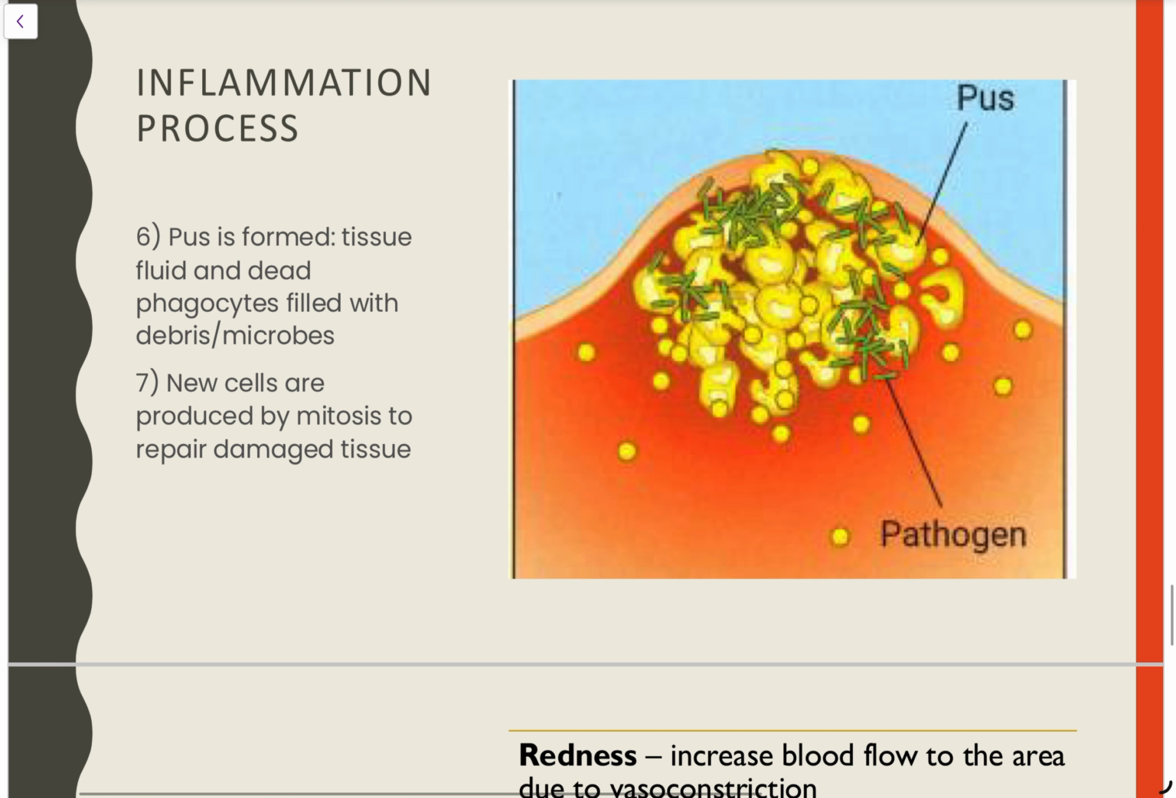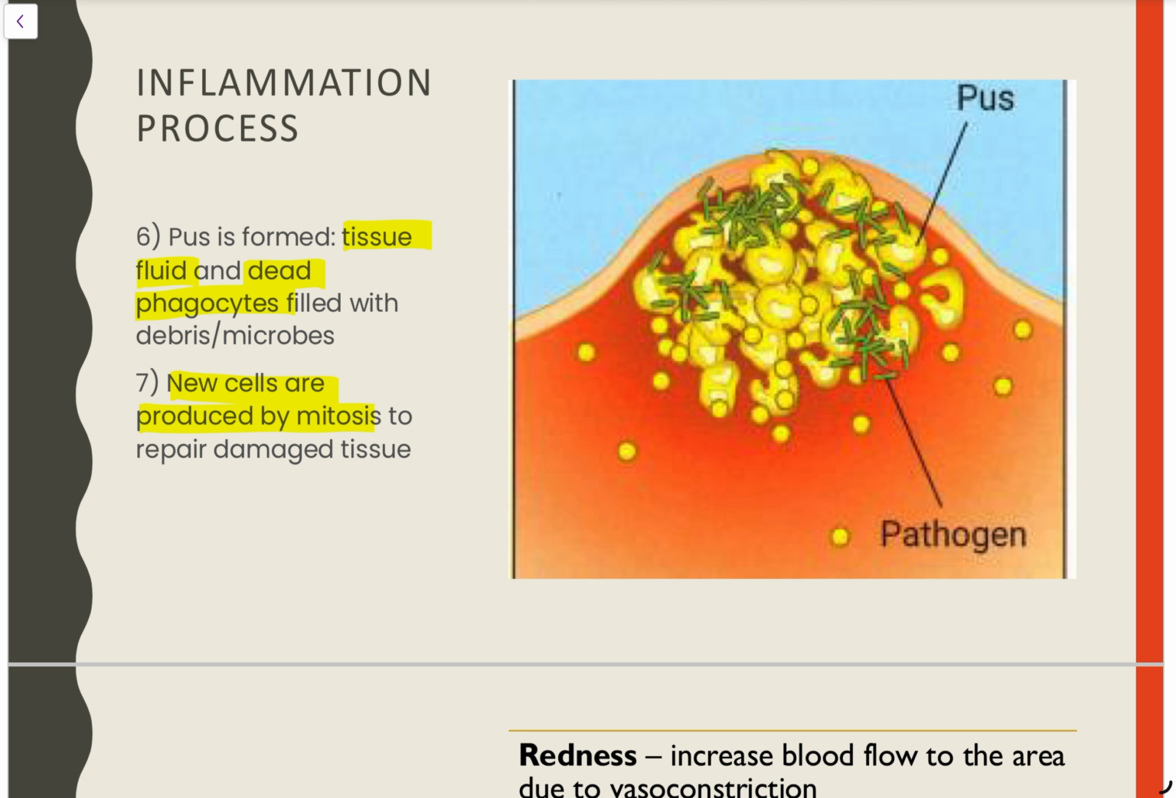Now, from here, pus will form. Not always, but most commonly. And pus is where tissue fluid, okay, dead phagocytes filled with all of those nasty microbes and bits of debris, fail to clear and gradually drain and clear the site, okay? And what's going to happen as the pus gradually comes down, new cells are also produced by mitosis to help us repair that damaged tissue. Inflammation, again, is not a process only where we're protecting the body, we're also trying to repair the body now.